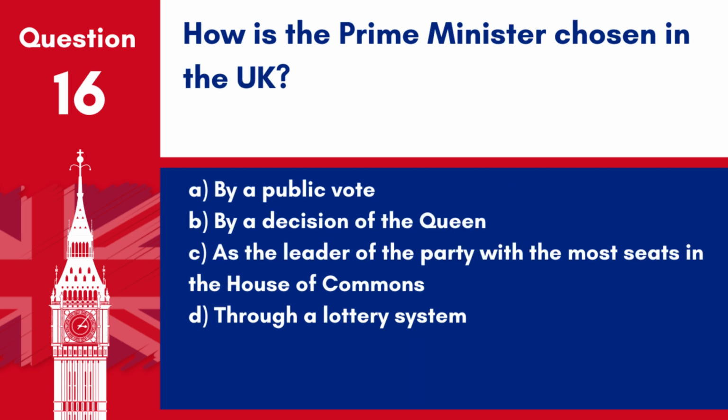Question 16. How is the Prime Minister chosen in the UK? A. By a public vote. B. By a decision of the Queen. C. As the leader of the party with the most seats in the House of Commons. D. Through a lottery system.